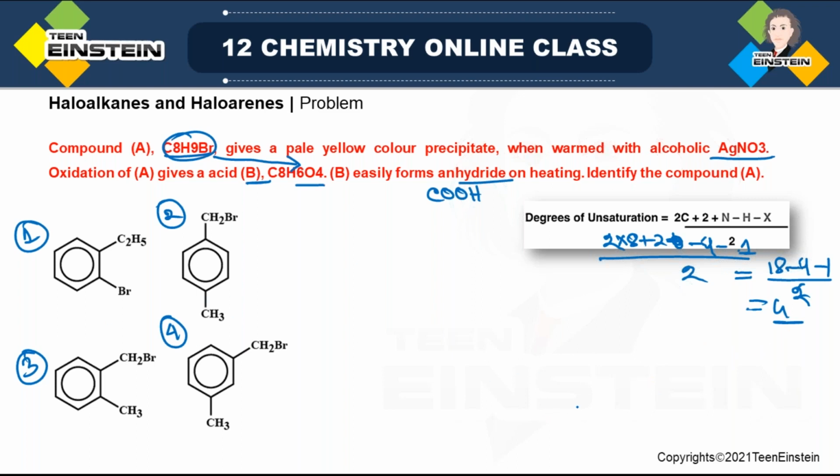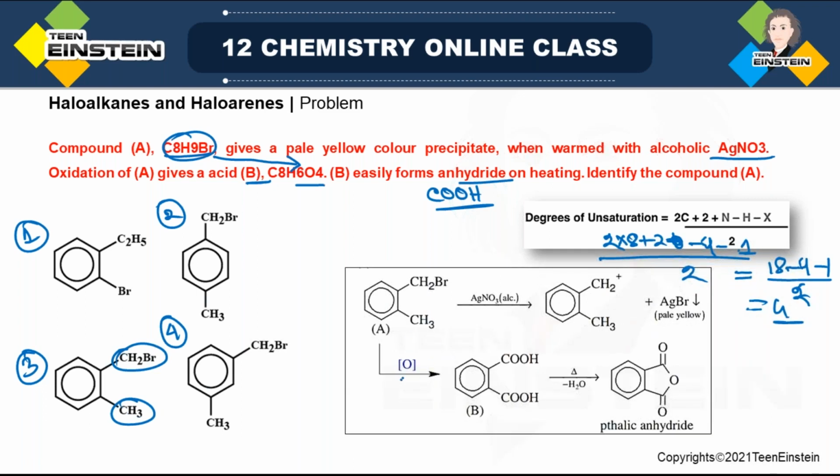But among these, which one will be the structure? As both the CO2H groups must be close to each other, the two groups must be ortho to each other. Only in option 3 can you find two groups ortho to each other. When you do oxidation on option 3, both groups are converted to CO2H, and they are ortho to each other. So this type of water molecule removal is possible, and it is the phthalic acid structure. And the first piece of information, the pale yellow precipitate, is AgBr, formed from the Ag+ ion and Br, and there will be a benzylic carbocation like this.